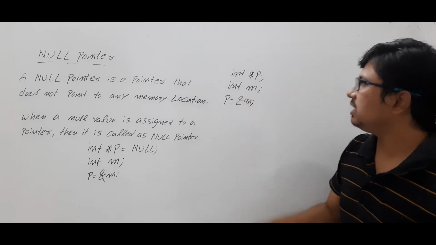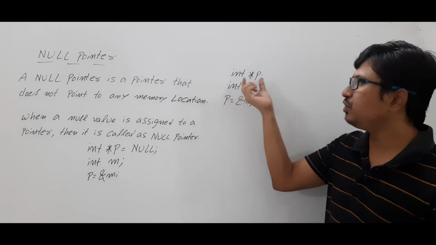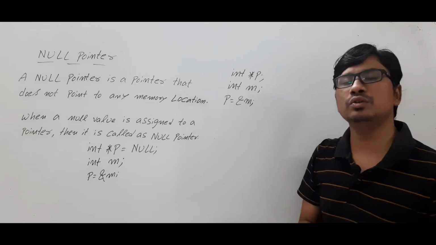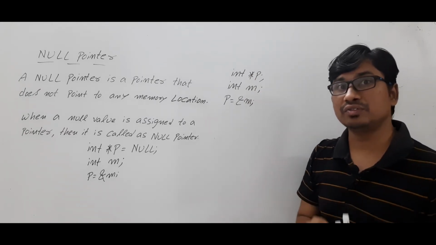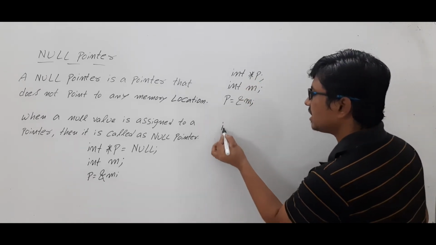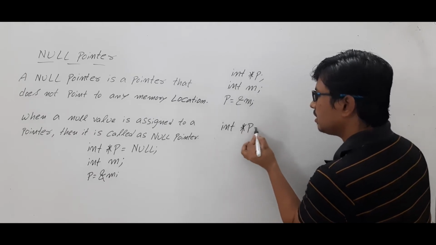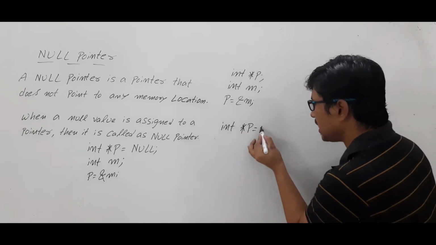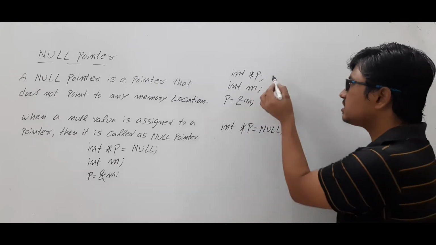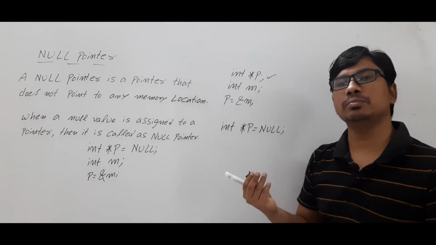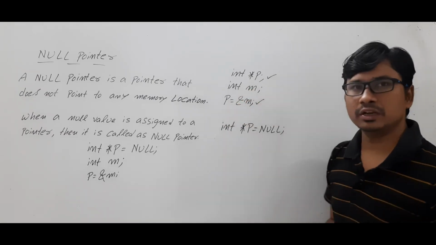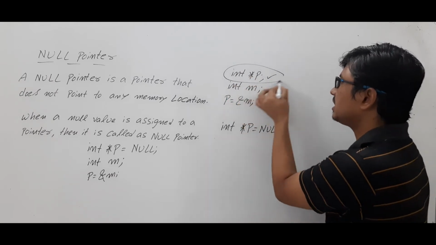Am I right? Similarly, if it is a pointer, if you do not assign any value to it, then it will be pointing to some unknown memory location, which will create a lot of issues. Are you able to understand? So it is a good practice whenever you are declaring any pointer, if you are not assigning any address, you assign a null value. Then it is not pointing to any memory location at all. Whereas here, it will be pointing to some unknown memory location. After that, you are writing p = &m. Now it is pointing to the variable m. That is okay, but this one will create the issues.